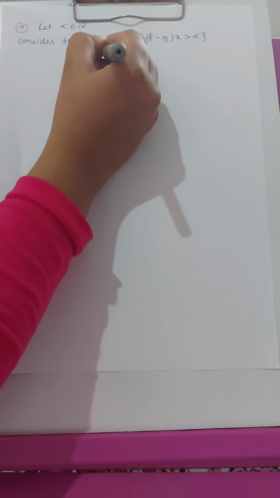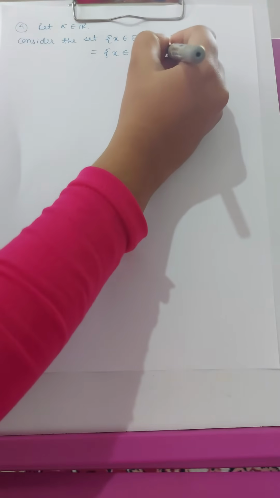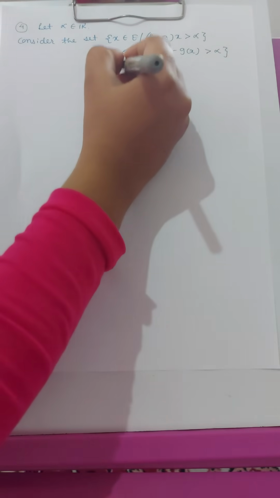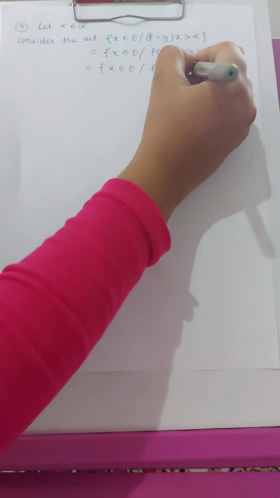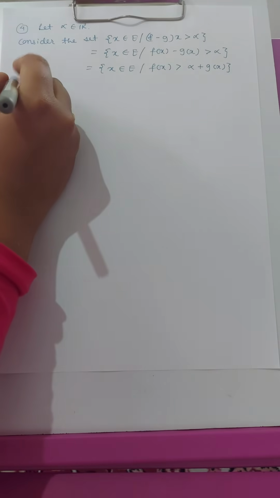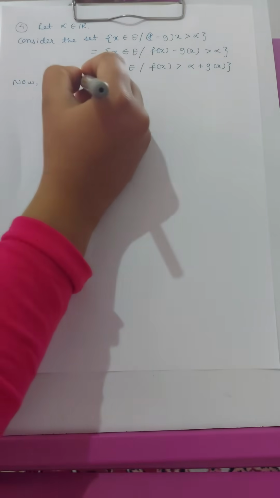This set is equal to x belongs to E such that f of x minus g of x is greater than alpha, which is equal to the set where x belongs to E and f of x is greater than alpha plus g of x. Now it is given that g is a measurable function.